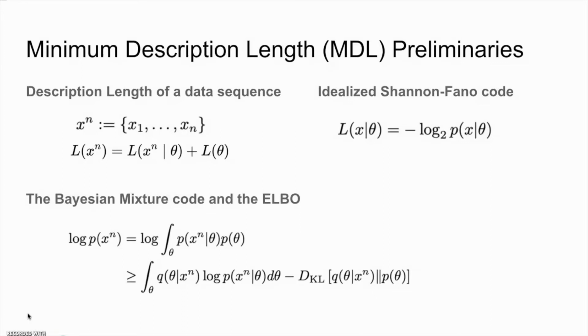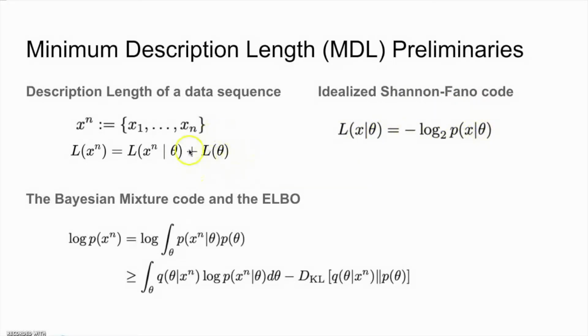According to this theory, when we compress a data sequence x1 to xn using a model with parameter theta, the description length of the data has two parts. The first part is the description length of the data encoded with the help of the model. The second part is the description length of the model itself. To compute the first part, we can use the so-called Shannon-Fano code, which says that the description length of x given theta is the negative log probability of x given theta.